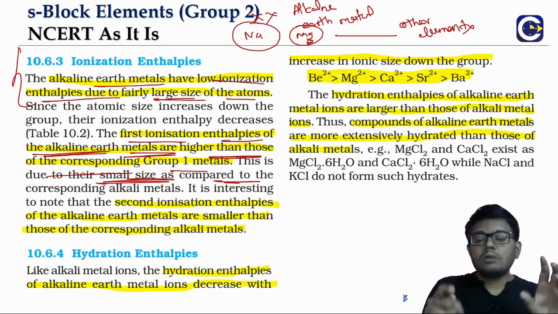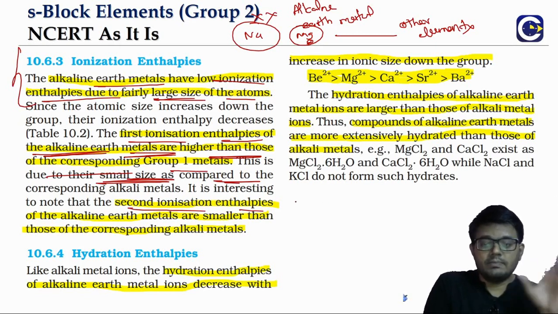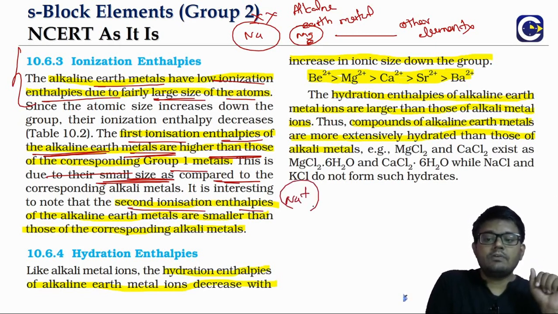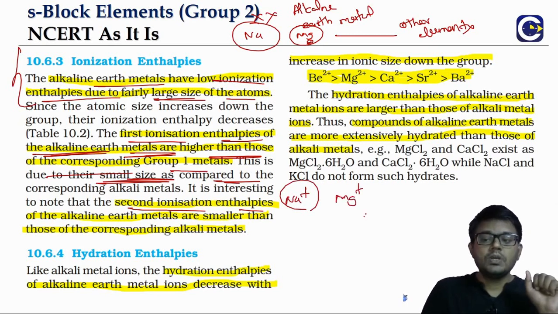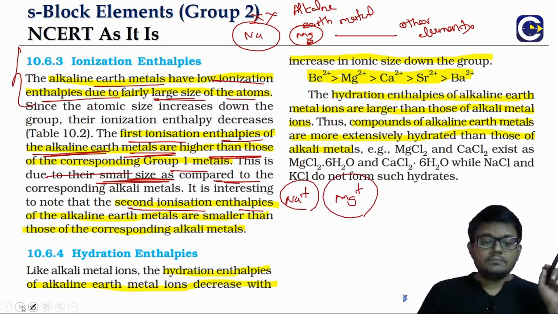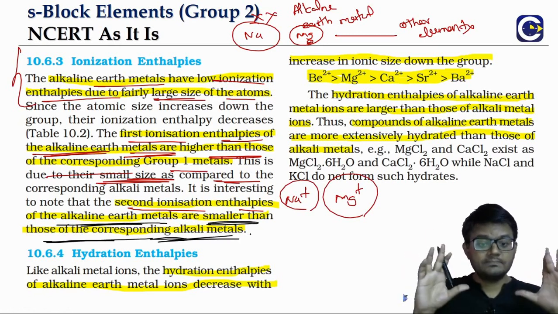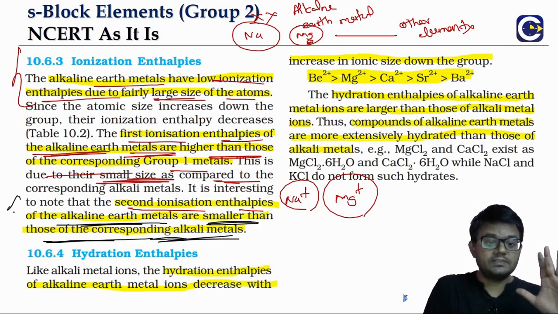But when we talk about the second ionization enthalpy, it means we have already removed one electron. Imagine, we already have removed one electron, so we have Na+ and Mg+. If you want to remove one more electron, then the second ionization enthalpies of alkaline earth metals are smaller than those of the corresponding alkali metals. Understand what is the reason for this.